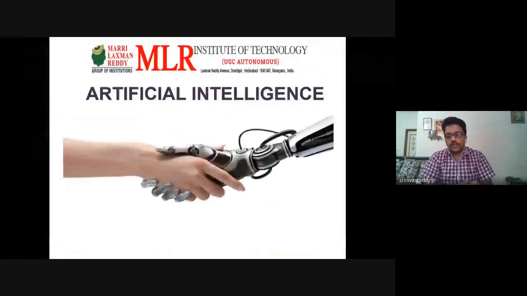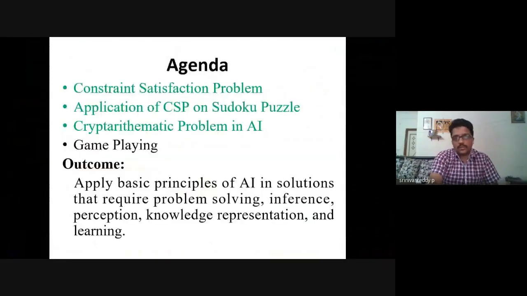Very, very important concept. This is your today's topic. In the upcoming classes we are going to see up to these two topics. We are going to complete it right now: applications of CSP on the Sudoku puzzle, and the constraint satisfaction problem. We are going to see the first two topics, and later on we'll discuss the crypt arithmetic problem in game playing. Very important concept.